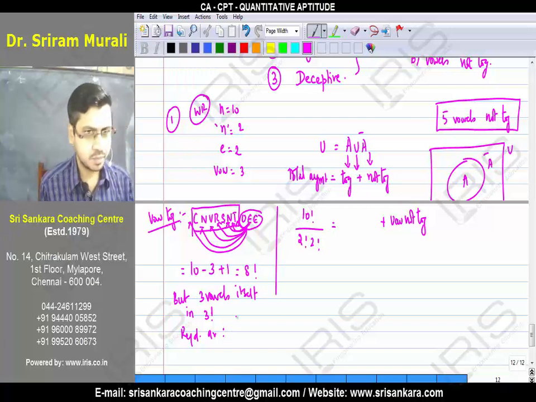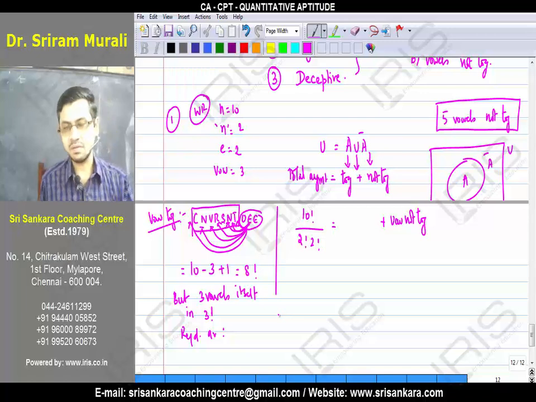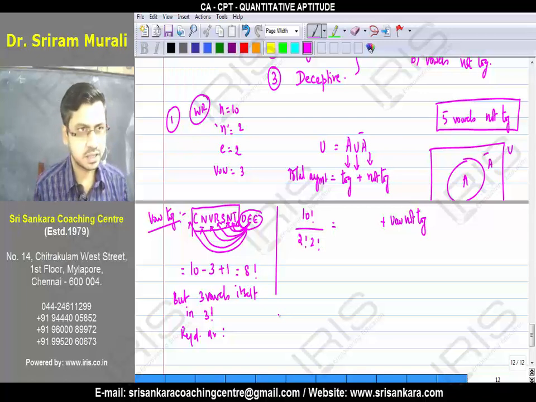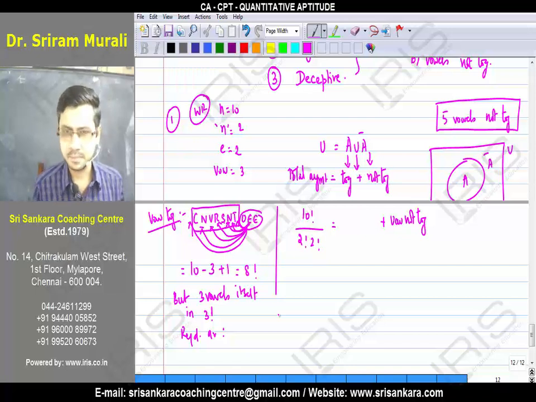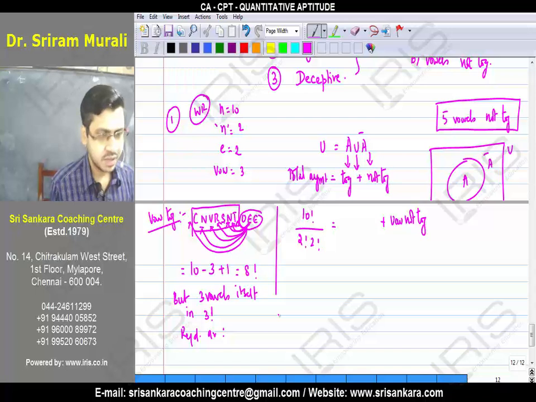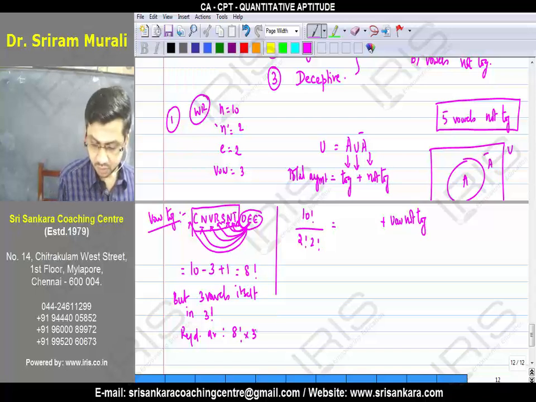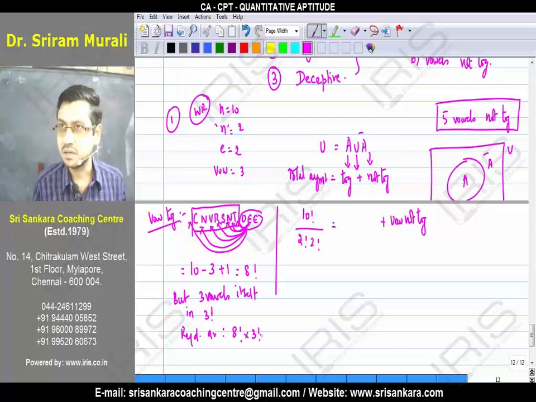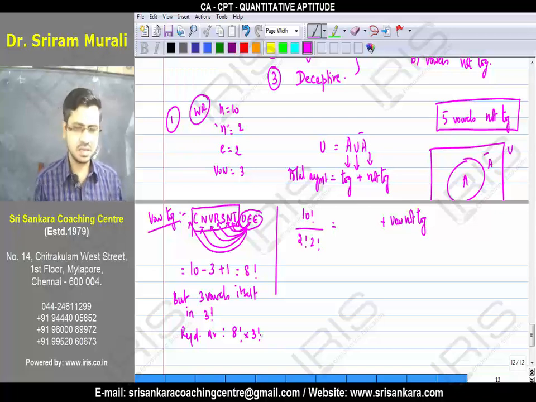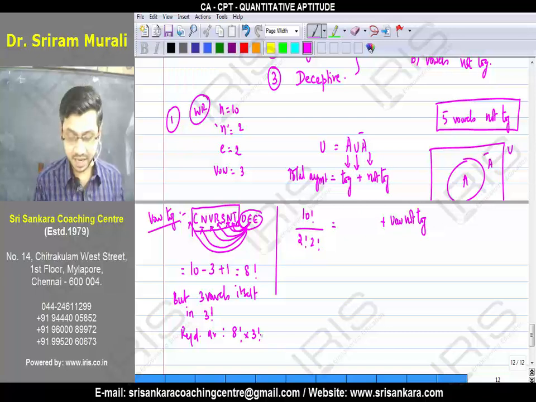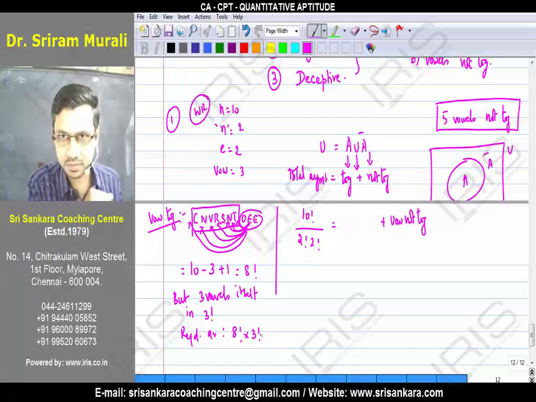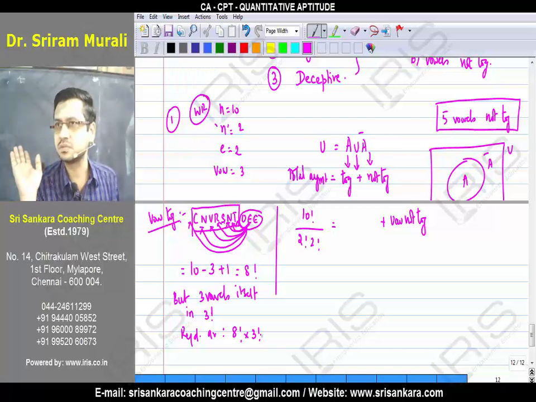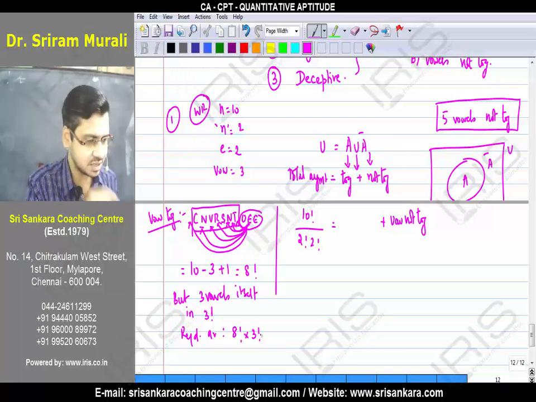Arranging vowels is one operation. Bringing vowels between every consonant is another operation. By the counting principle, what should I do? Multiplication or addition? We are arranging together. When you are arranging together, it is 8 factorial into 3 factorial. Am I arranging vowels or consonants, or am I arranging vowels and consonants together? Vowels and consonants, because together means we are multiplying. I mean, simultaneously we are doing it. Therefore, we are multiplying. Have you understood?